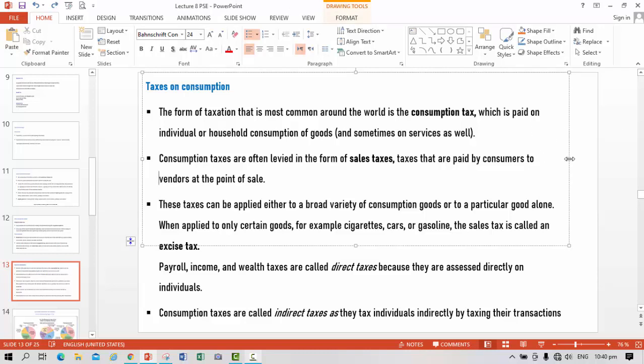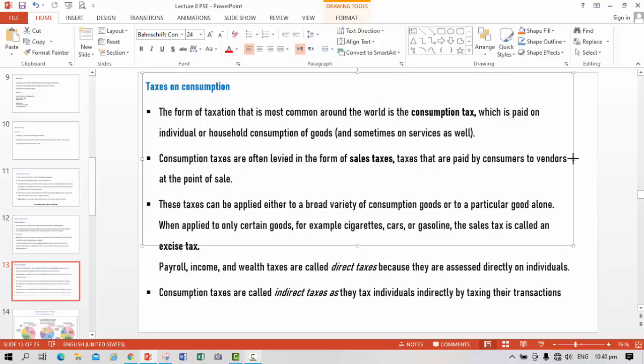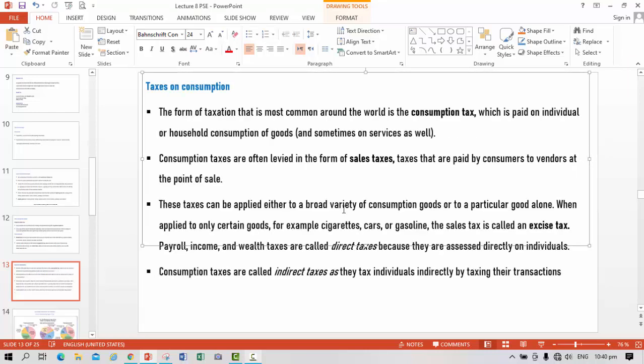Sales tax is the most common type of consumption tax because it cannot be avoided. Everybody who buys a good pays the tax because sales taxes are added to the prices of the goods.